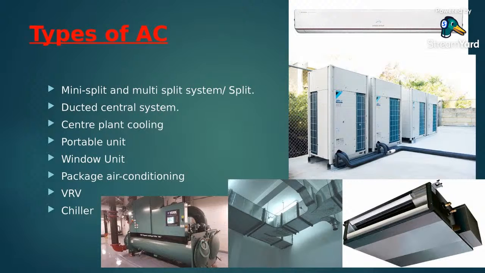Central plant. There is a plant in another place, and with the help of a piping system, either copper pipe or water pipeline, or you can say MS pipeline, the temperature is transferred to the other place. From that, by the change in medium, water to air, refrigerant to air, or various other processes, the cooling is done in the desired location.